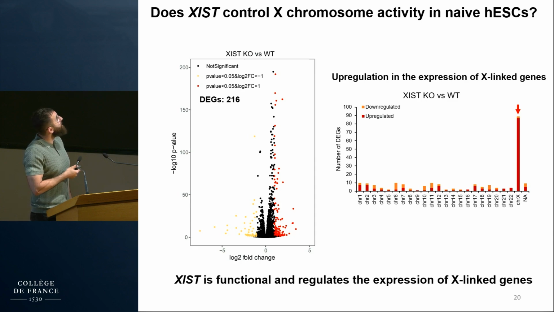Here we observed that more than 200 genes were differentially regulated in the XIST knockout, and importantly, most of these genes were located on the X chromosome, and their expression was upregulated in the absence of XIST, which is consistent with its known repressive activity. So this indicated that XIST is functional in naive human embryonic stem cells and regulates the expression of X-linked genes.